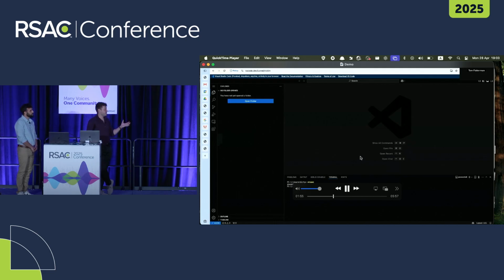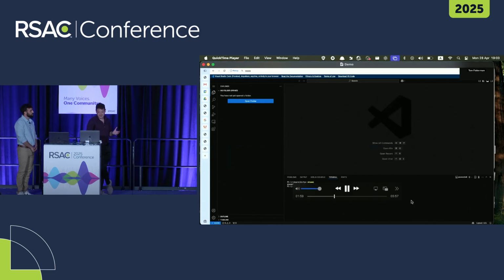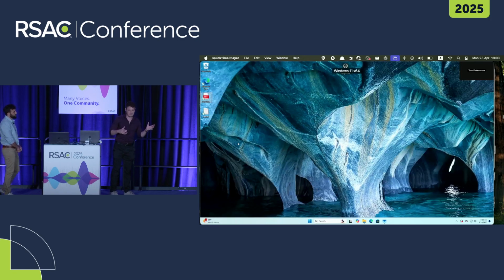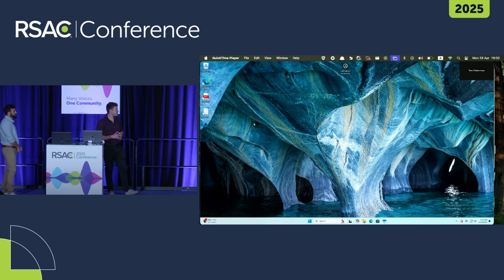Just as you can see, we can execute commands on the victim machine. We go to the desktop and we can echo some text into a TXT file. So you see that I have a remote shell on the machine, and the file was created on the remote machine.